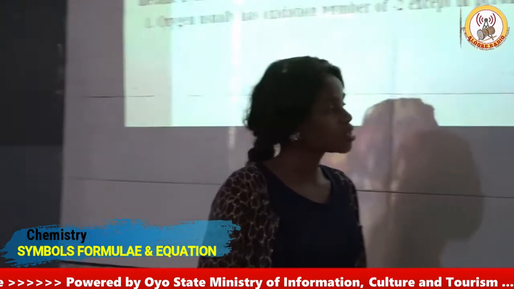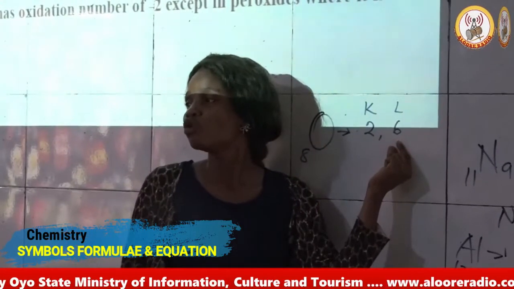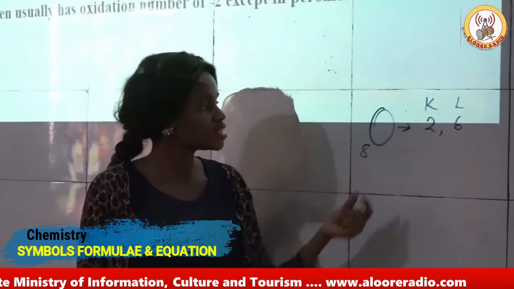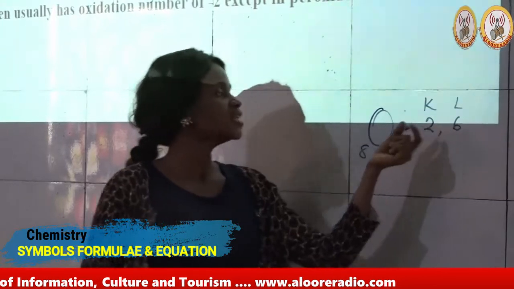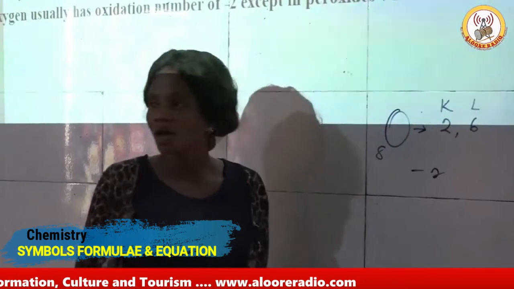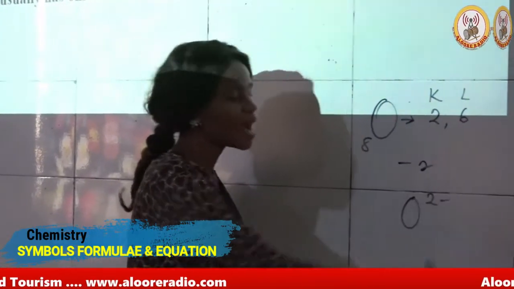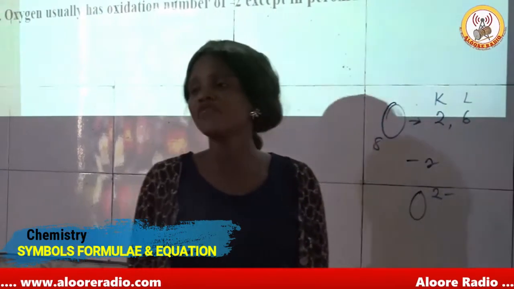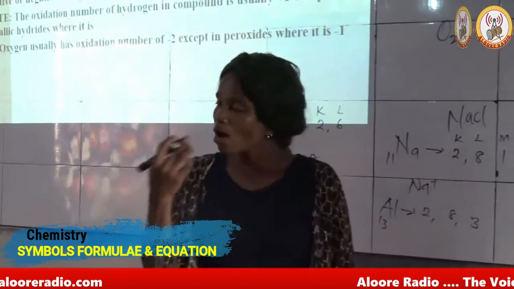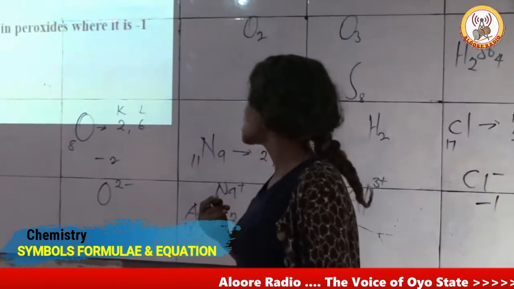Looking at oxygen, you see that the valency shell needs 2 more electrons. So in this particular state, I say that the oxidation number is -2. In some cases, it will be represented as O2-, meaning that 2 electrons have been obtained in order to attain the octet state.